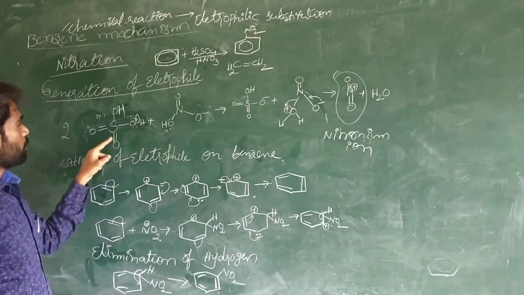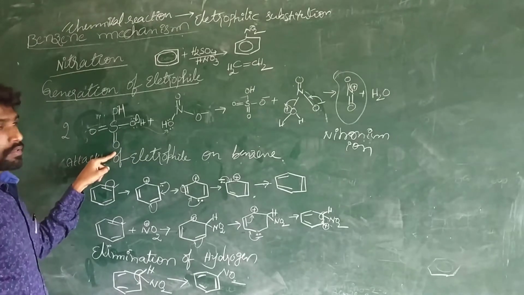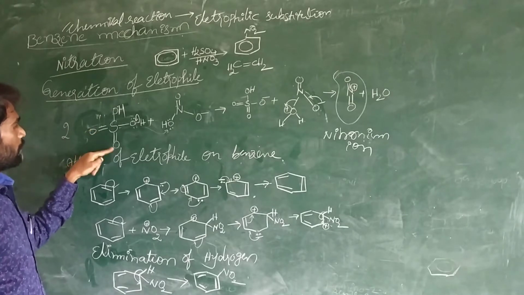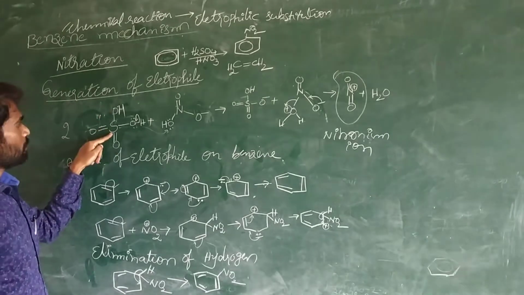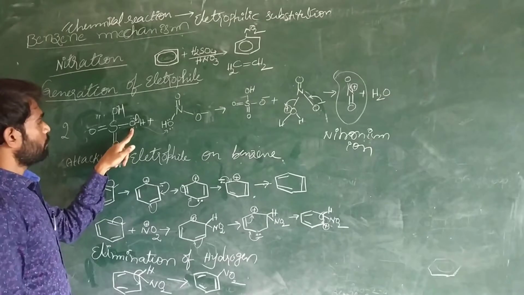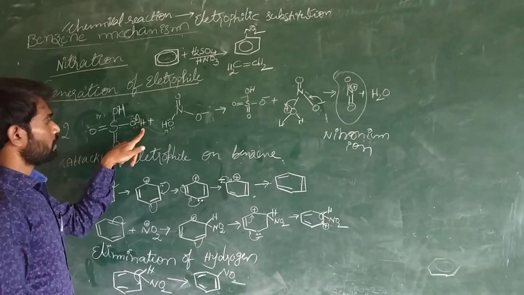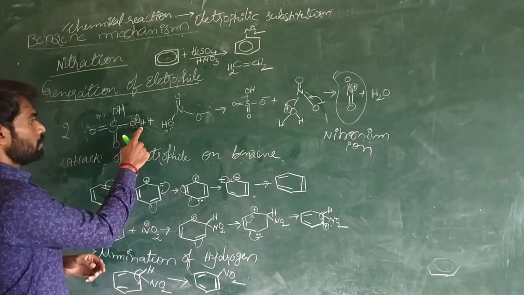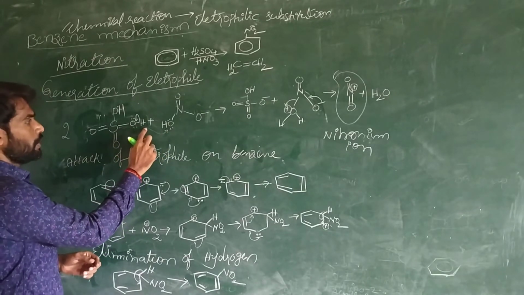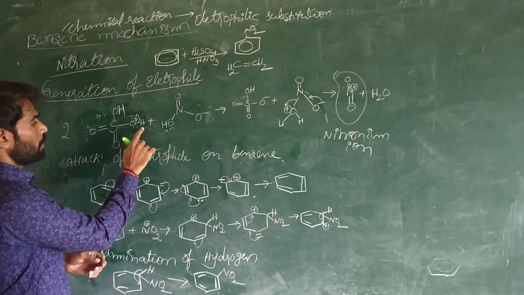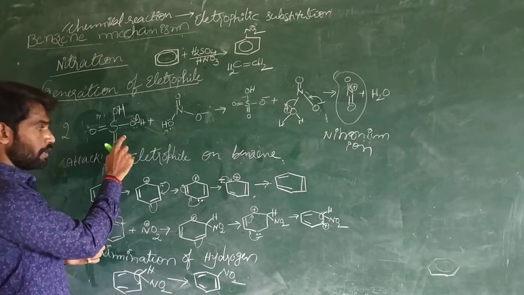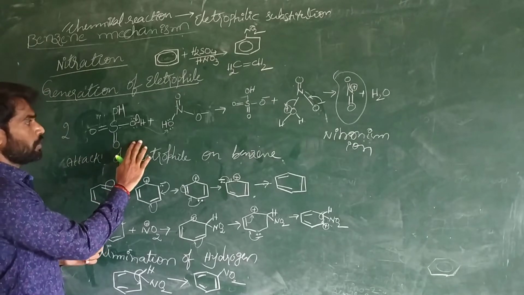Here the sulfur has three oxygens, more electronegative, electron-withdrawing oxygen atoms attached to the sulfur, and the hydrogen attached to the oxygen is acidic in nature. The bond between the oxygen and hydrogen is broken, and the hydrogen is liberated as a proton. H2SO4 is an acid, and it liberates the proton.